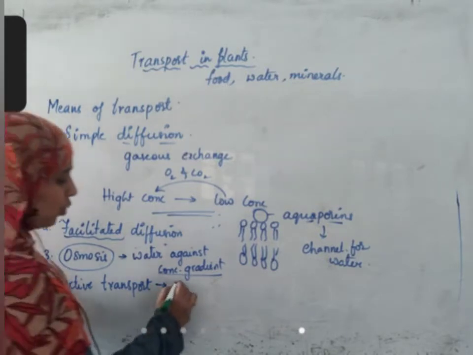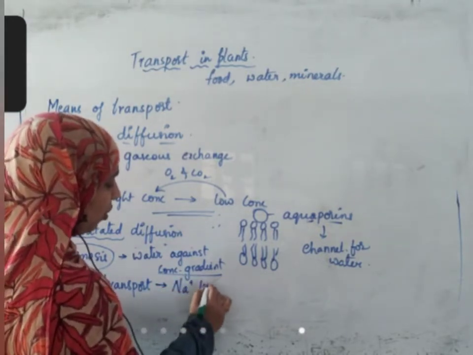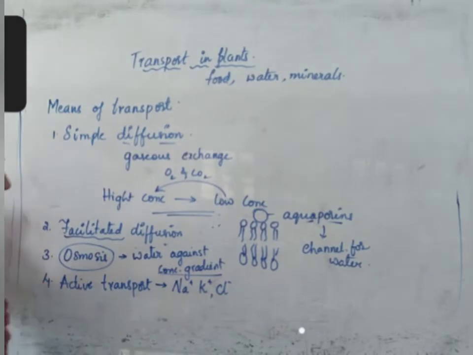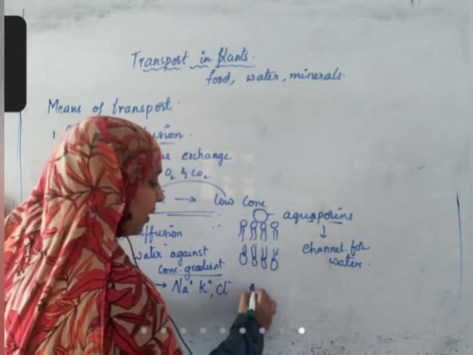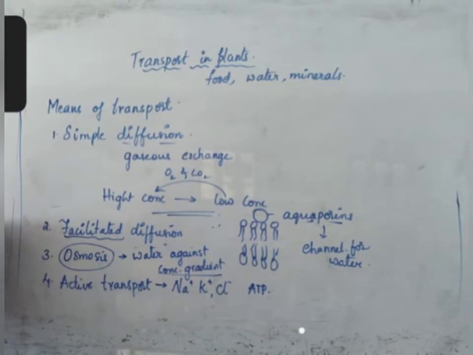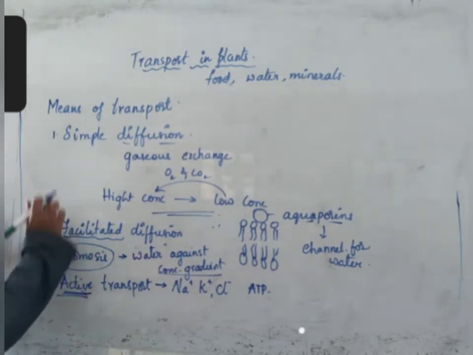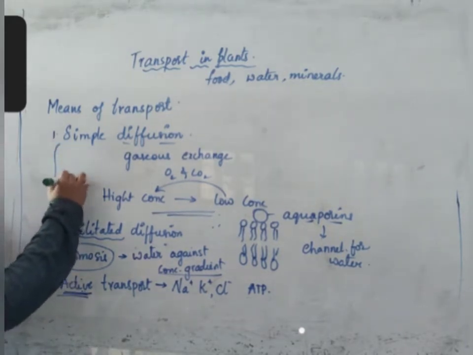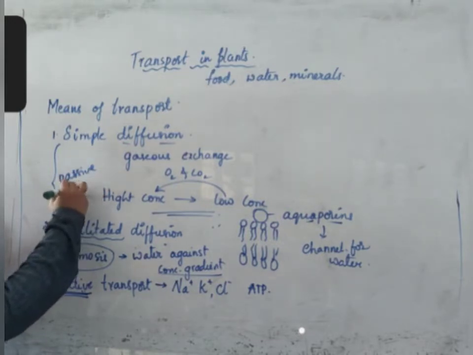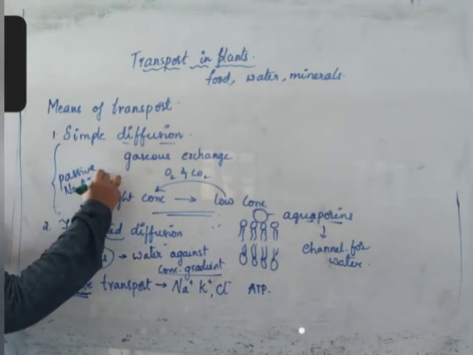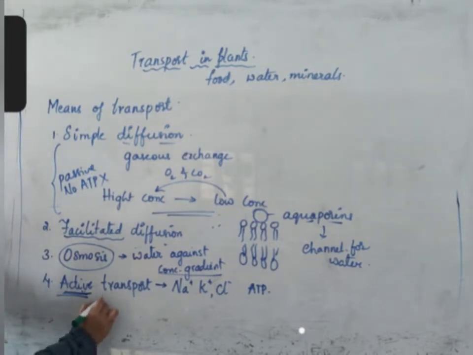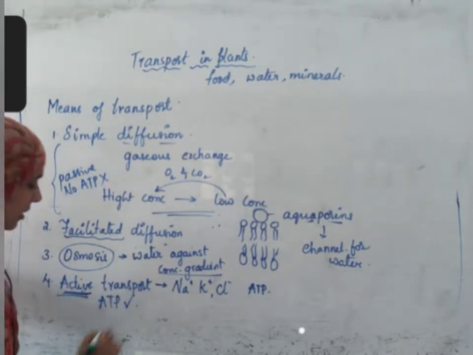Certain molecules like sodium ions, potassium ions, chlorine will move with the use of ATP molecules. This movement by using ATP molecules is called active transport. It is called active because energy is used. These two means of transport are passive. Why are they called passive? No energy is used, no ATP molecule is used. Here this is active transport because ATP molecule is used.